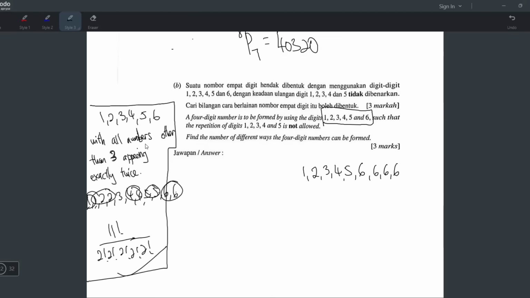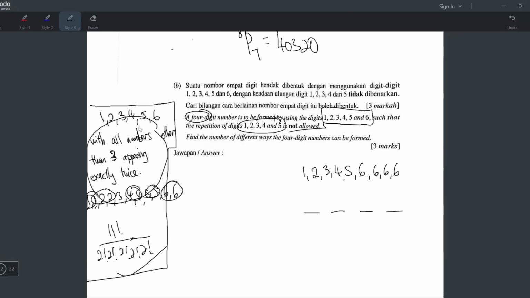Okay, but let's come back to this question. They say repetition of 1, 2, 3, 4, 5 is not allowed. That means 1, 2, 3, 4, 5 we don't allow to repeat, and we are trying to form a 4-digit number. So I will draw 4 slots here, right? So 1, 2, 3, 4, 5 can only be used once. But the 6 can repeat. But they never say repeat how many times, right?